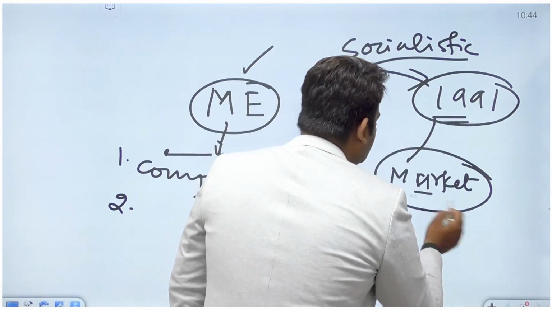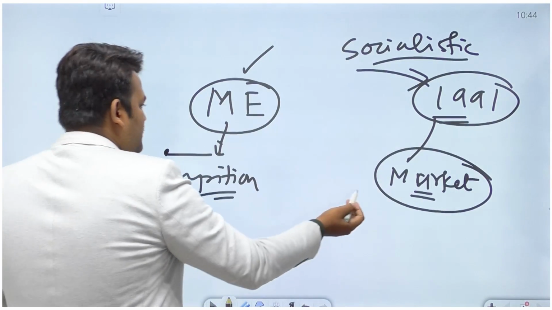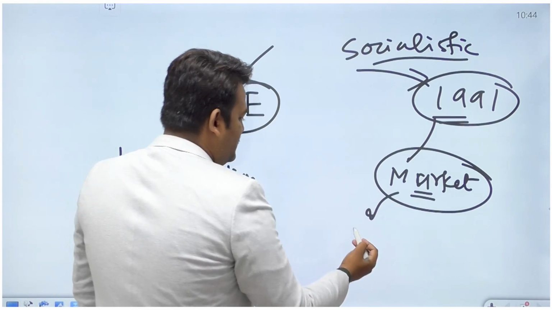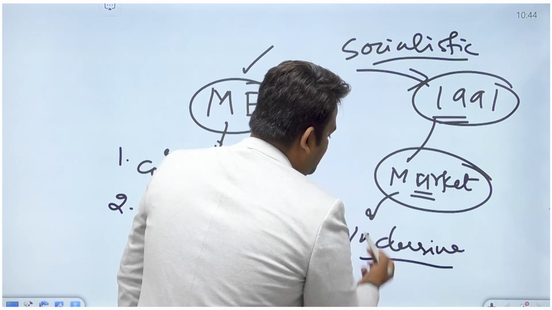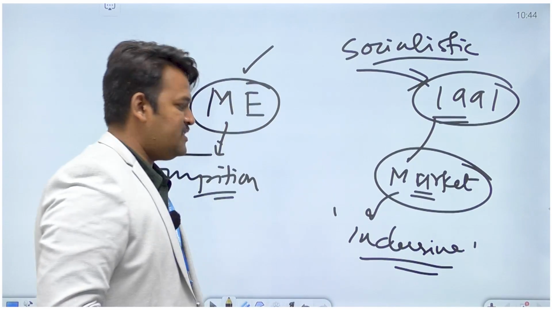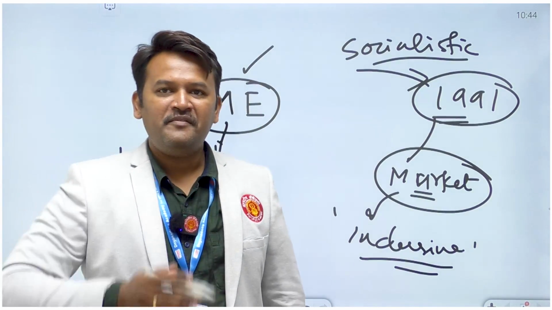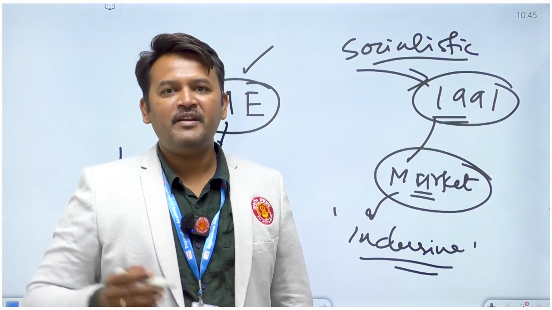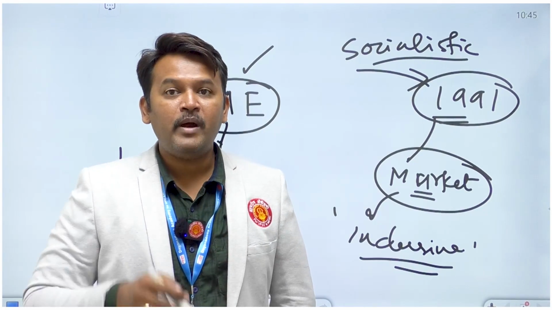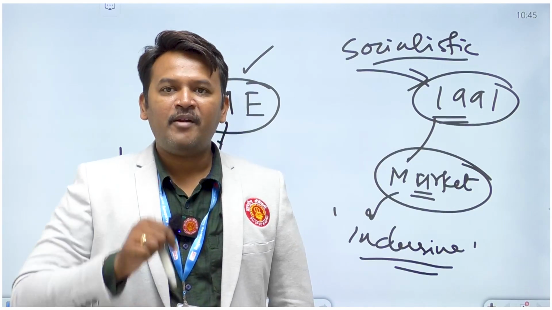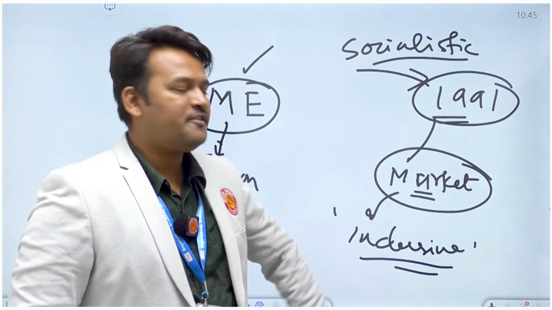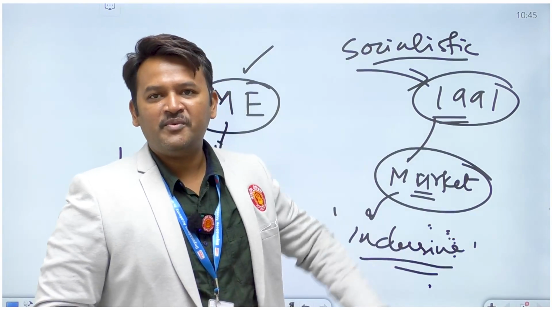When we are shifting towards market economy, it is obvious that the inclusion part, specifically the inclusion part, will get a distraction or will get diverted from the mainstream. But when we see from the present context, the government is focusing specifically on this topic, inclusive growth.